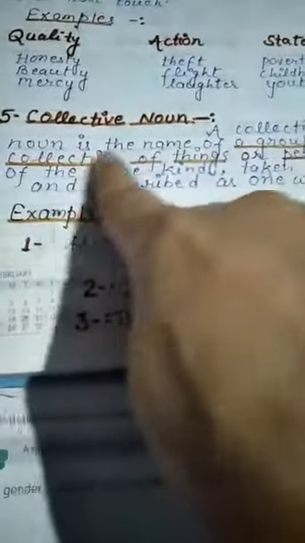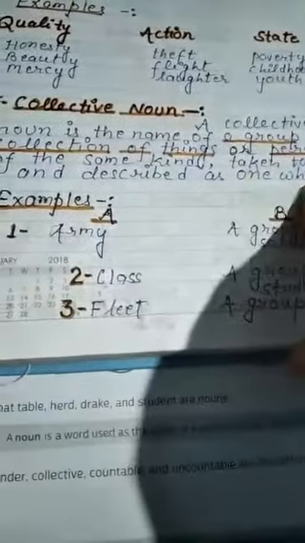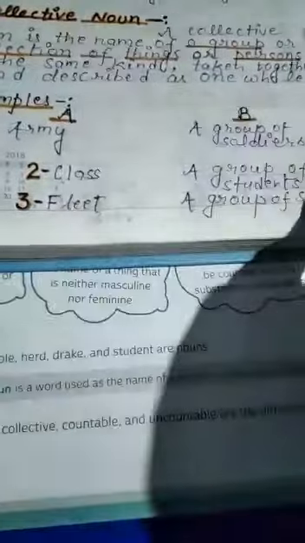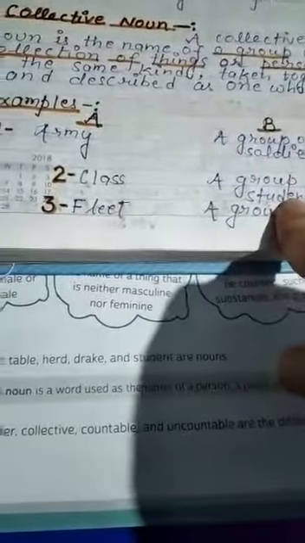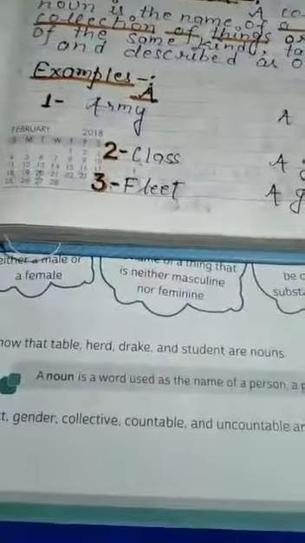Number 5. Collective nouns. A collective noun is the name of a group or collection of things or persons of the same kind taken together and described as one whole. Examples: army. What is army? A group of soldiers is called an army. Class. A group of students is called a class. Fleet. A group of ships is called a fleet. Now look at this exercise.